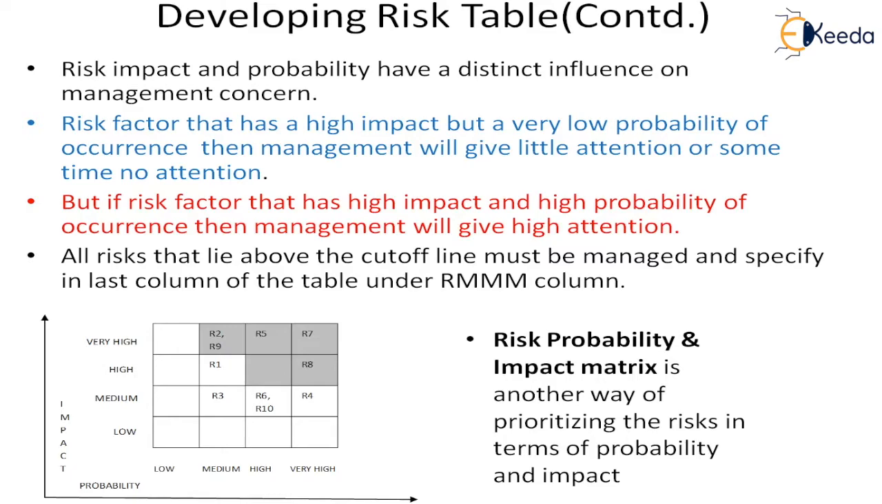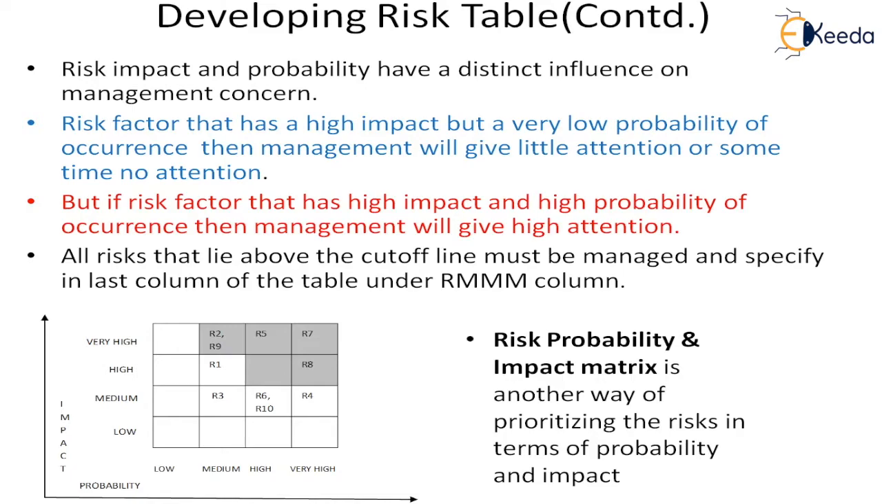However, high probability occurrence will also require attention. So although impact is the first thing that we consider, we cannot ignore the high probability risks also. And all the risks that lie above the cutoff line must be managed and specified in the last column of the table under the RMMM column. RMMM stands for the risk management plan. We will see what RMMM is, and for all those prioritized risks we have to tick that this is a risk for which we have to create the RMMM plan.